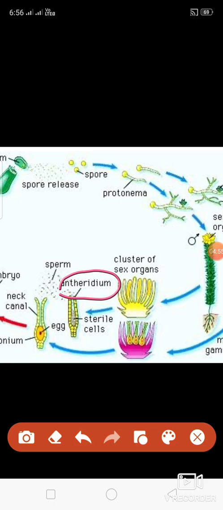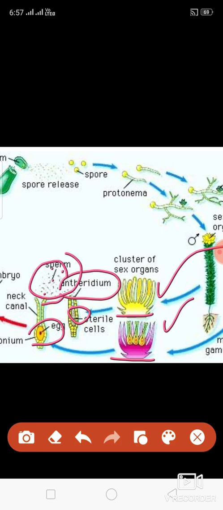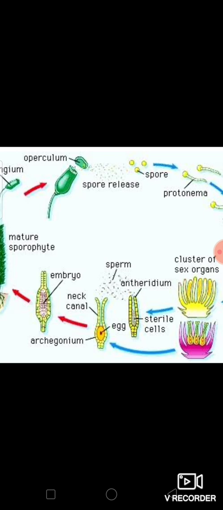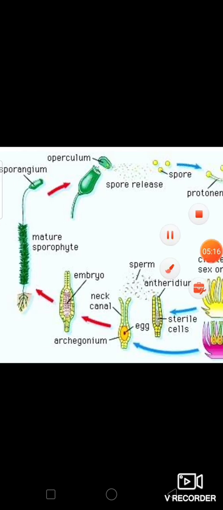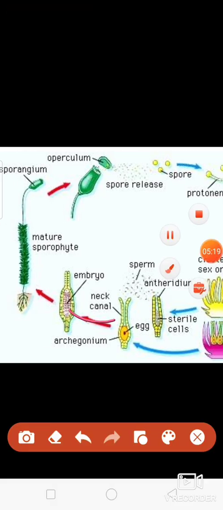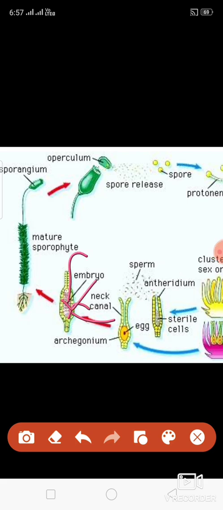So the cluster of sex organs is given here, male, female. Egg formation is now happening. What is that? The sperm. This is sperm, little dots you can see here. So this sperm swims and enters into the canal and forms embryo. Next, matured sporophyte is developed. This is sporangium.